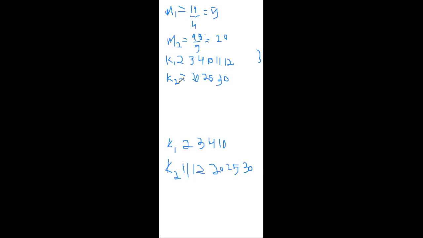Okay, now M1 is ready, M2 is ready. The same process we have to write it down. That is, we have to calculate M1. M1 equals the sum of all the values in K1 by how many values? That is 2 plus 3 plus 4 plus 10 plus 11 plus 12 by how many values? 5 values are there. For M2, that is 20 plus 25 plus 30 by 3.